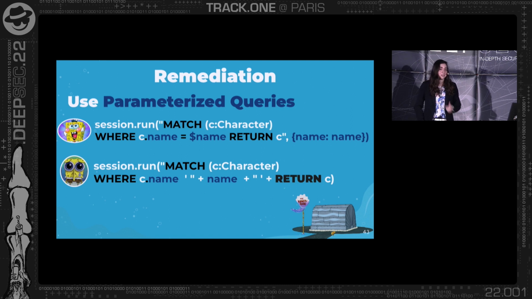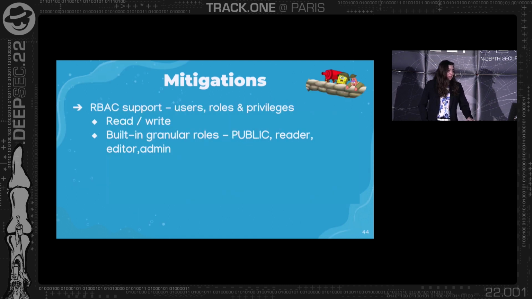But we're pretty realistic today, and we know that a new developer can come tomorrow and write some code that is vulnerable to Cypher injection, and we want to reduce the attack surface. So we have something in Neo4j called role-based access control, which means that you have a lot of roles, users and privileges that you can define.